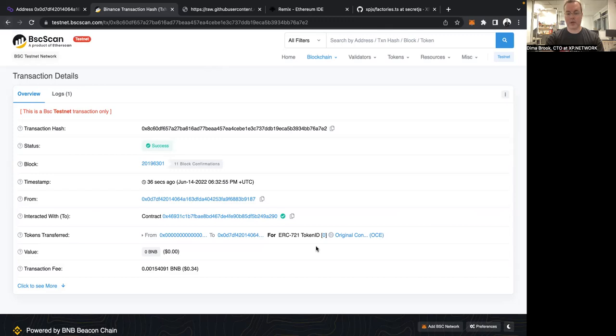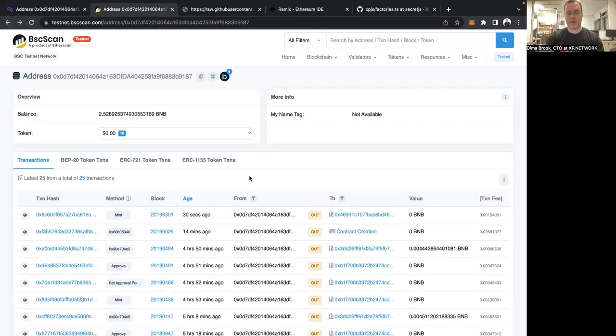And let's see where it was minted. The token ID of this NFT is 0. And it was minted in the original contract example, or OCE. This is exactly what we just created and deployed. Okay, let's go back to all the transactions to be able to see the big picture.